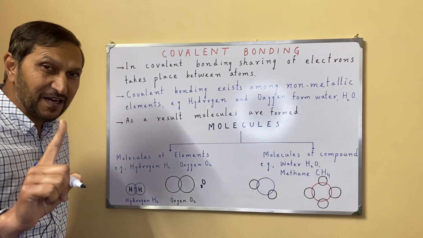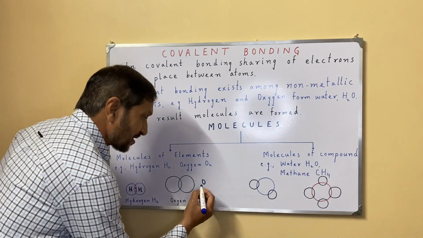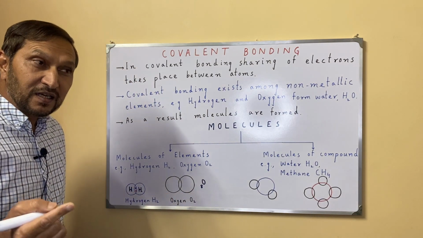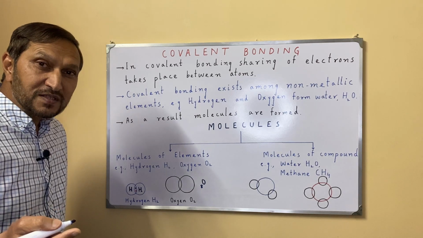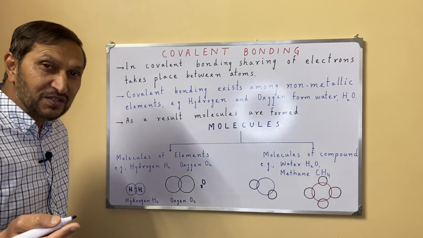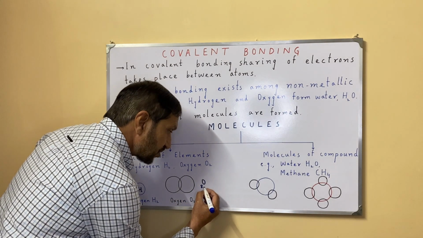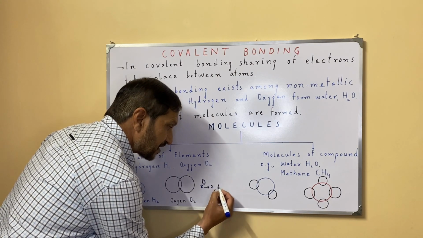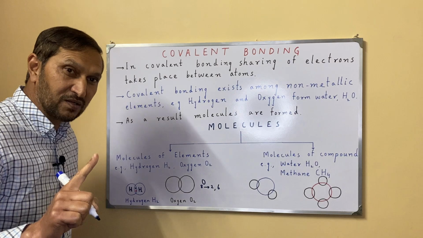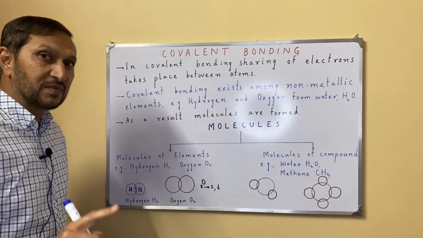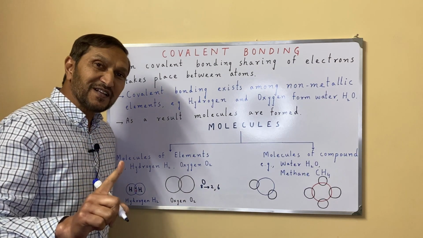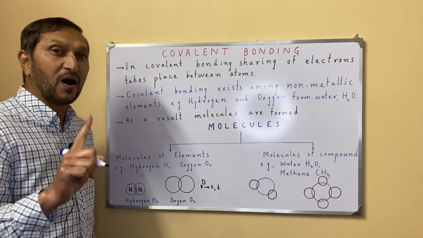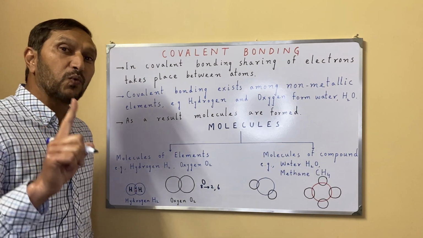It means it has 8 protons and 8 electrons. And what will be the distribution of these electrons? What will be the electronic configuration of oxygen? In the first shell there will be 2 electrons, and in the second shell there will be 6 electrons. So the oxygen atom contains 6 electrons in its outermost shell, its valence shell.